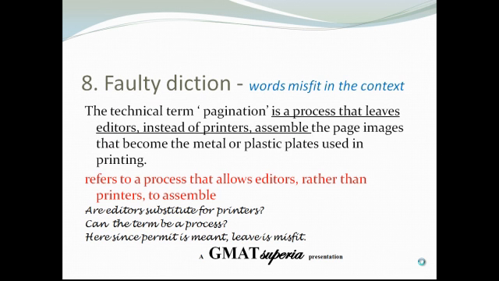A wrong use of words, that is faulty diction, the way it is explained in the official guide. We can use words in different contexts and bring about effectiveness accordingly. Now look at this sentence. The technical term pagination is a process that leaves editors instead of printers assemble the page images that become the metal or plastic plates used in printing. Now the term is a process is wrong. That leaves editors, does it leave editors? The sentence means that it allows them or helps them. I think the word leaves can also be replaced.